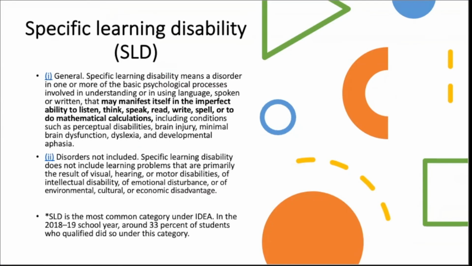In the 2018-2019 school year, it was around 33% of all students. All students is inclusive of 7 million students across the country who receive special education services. So whatever 33% of 7 million is how many kids have an SLD diagnosis.